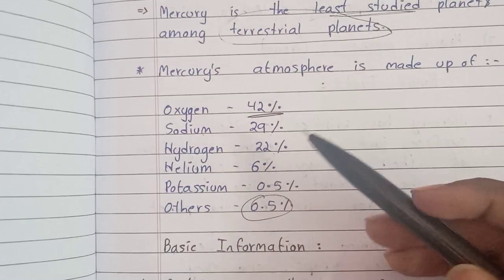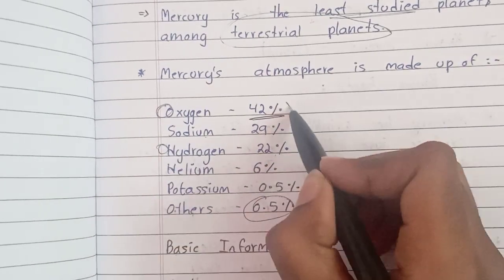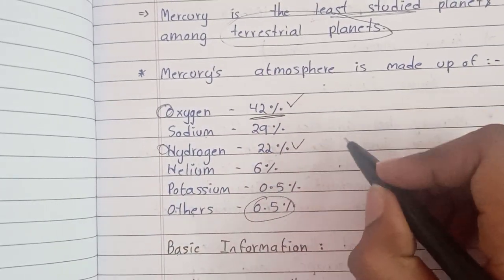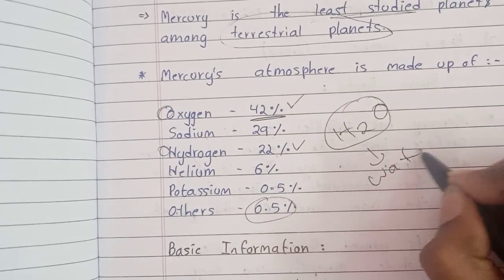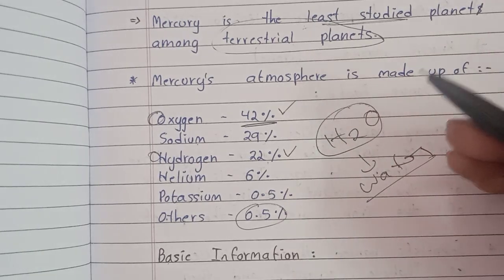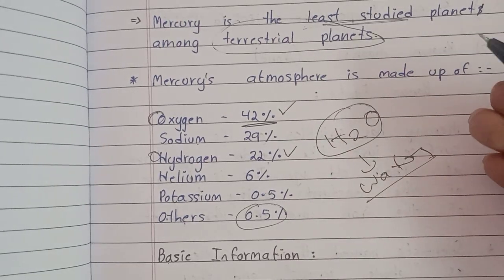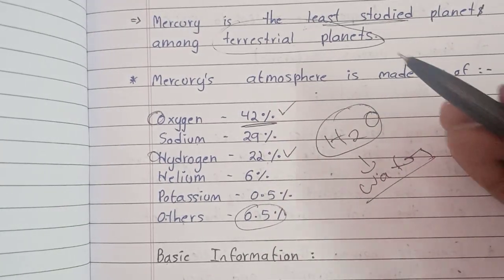Now many people may have a doubt: if oxygen and hydrogen are both present in Mercury, can't they just combine and form H2O, that is water? Water is a major supporter of life, meaning we actually evolved from fishes and aquatic life in water. So why doesn't Mercury have water?